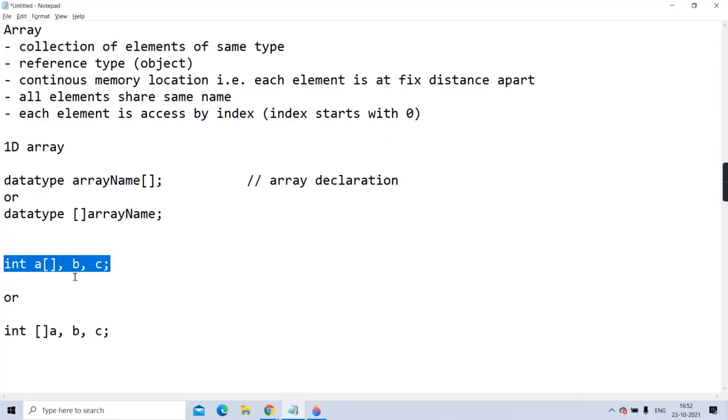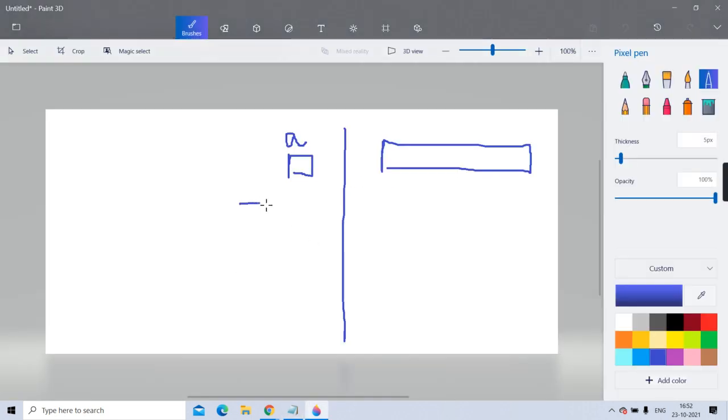But b and c are simple integer variables. B is an integer variable in which an integer will be stored. C is an integer variable in which an integer is stored. So b and c are simple integers. And a is going to contain the reference of an array, but yet the array is not created, because yet the array is not instantiated.